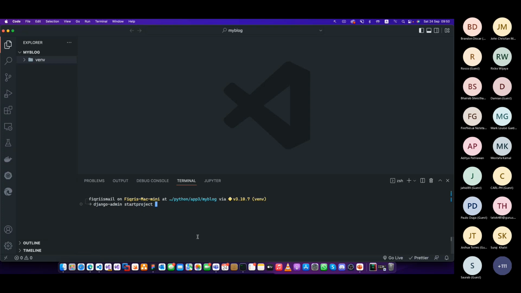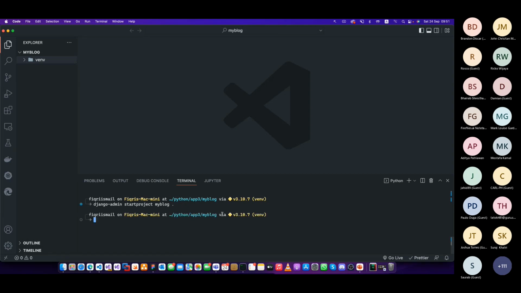Let's give it a name, saying my blog site, or you can just say myblog and put a dot. That dot means django-admin will use this directory as the project directory. Else it will create another directory called myblog, and inside that it will create the project. So make sure you do it with the dot.